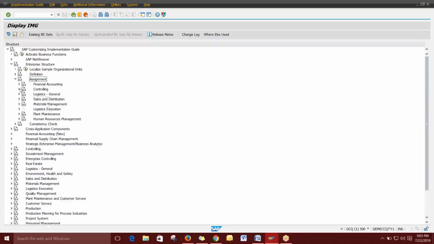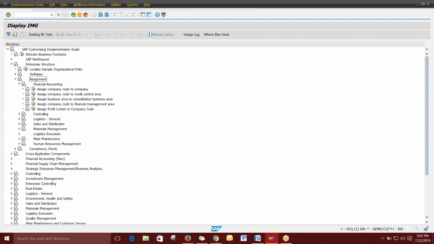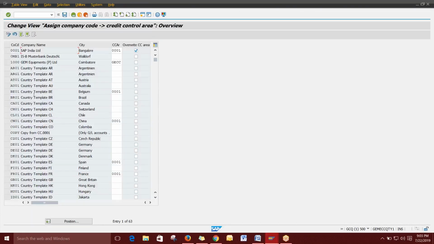So next, directly we can go to the assignment, and you can assign the company code to the controlling area. Okay. So we have a company code here, 1000, because I'm using another system. That system is not there, so I'm just using another system. Its company code is 1000, and the company name is Gem Equipments Private Limited. So I'm using the controlling code here.